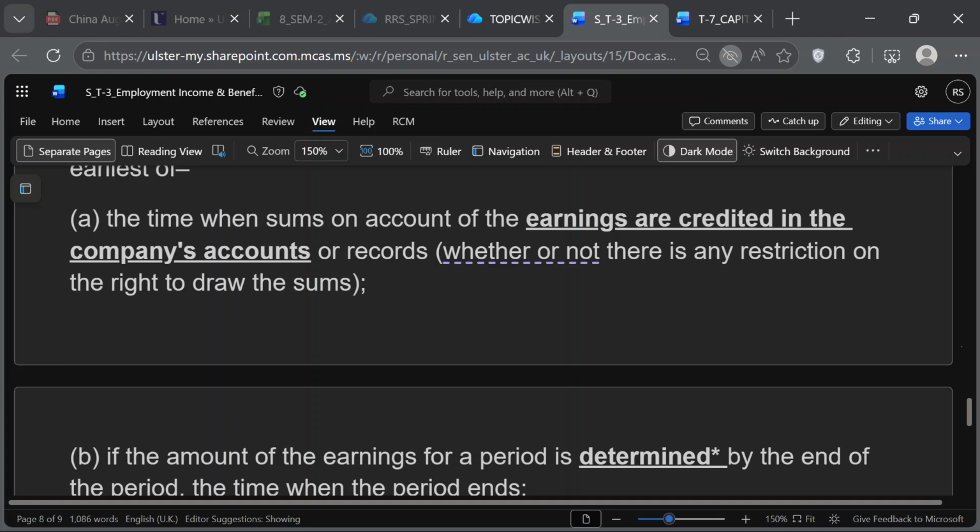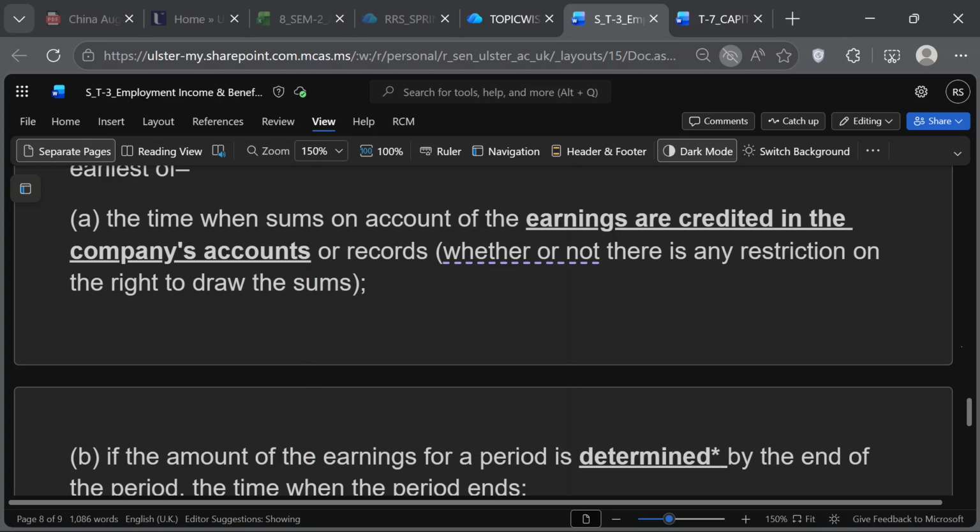So can I understand the special rule is for us to count the bonus at the earliest date? Yes, it's always the earliest of the various events. They are taking the normal concept of receipt and, using section 18, expanding it. They define receipt by various events defined by the various rules, and they ask you to take the earliest of these events as the date of receipt. This is clear? This is the basic structure.